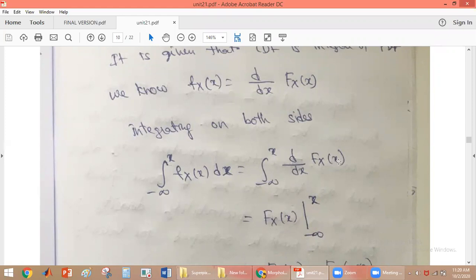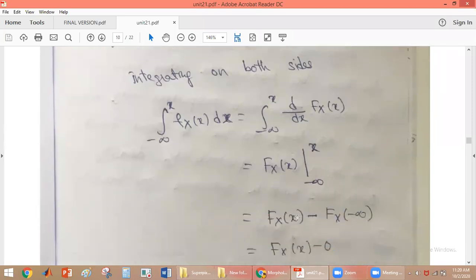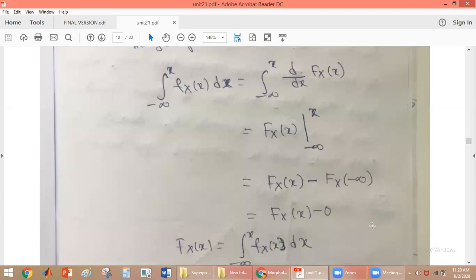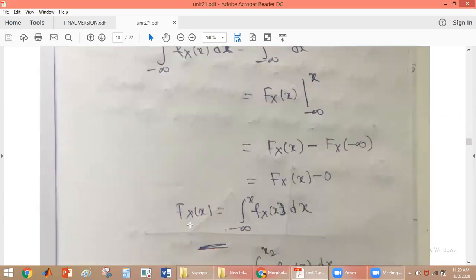By integrating dFX(x), we get FX(x). Now we substitute the limits from minus infinity to x: the upper limit gives FX(x) minus FX(minus infinity). From the properties of the cumulative distribution function, we know that FX(minus infinity) is 0. So we get FX(x), which is the integral from minus infinity to x of fX(x) dx.